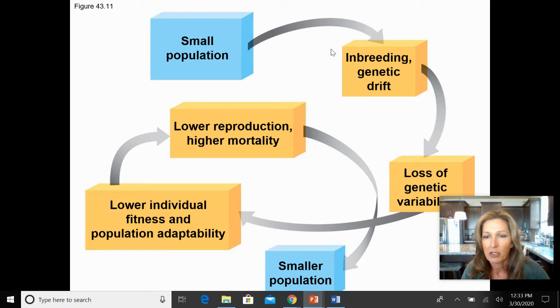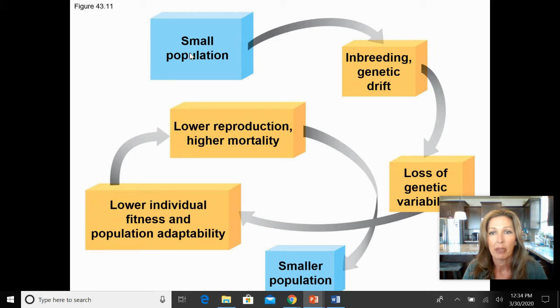And with this population conservation, there's actually one term I need you guys to address that might be a little bit new to you, and this is referred to as an extinction vortex. An extinction vortex is when we have these endangered species and the population gets so small, we actually know that extinction will end up happening.